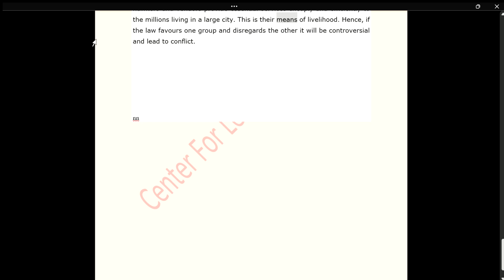This is their means of livelihood. Hence, if the law favors one group and disregards the other, it will be controversial and lead to conflict.